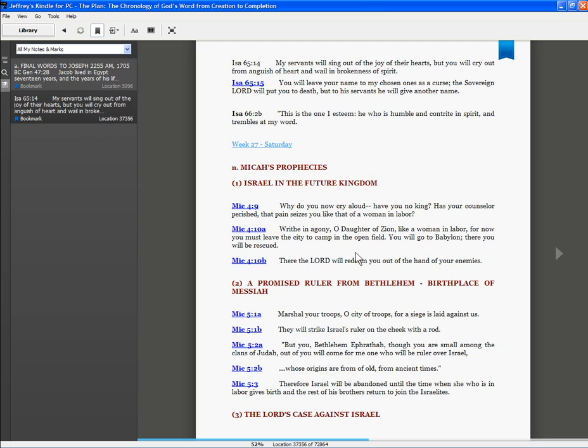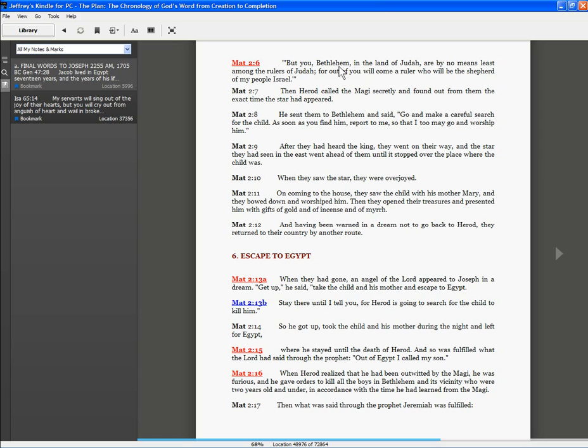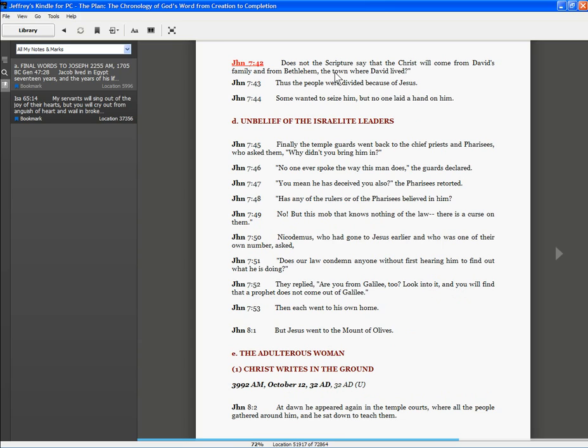Micah is making the prophecies. In Micah 5:2a, it talks about Bethlehem and how there will be a ruler that comes out over Israel. I click on that, and it jumps all the way forward in time to 3 BC, and this is when Jesus was born in Bethlehem in Judea, just like it was prophesied. Click again, talks about the Bethlehem of Judea one more time, and how a ruler will come out, and then reiterated one last time as the scripture stated, and it was fulfilled.